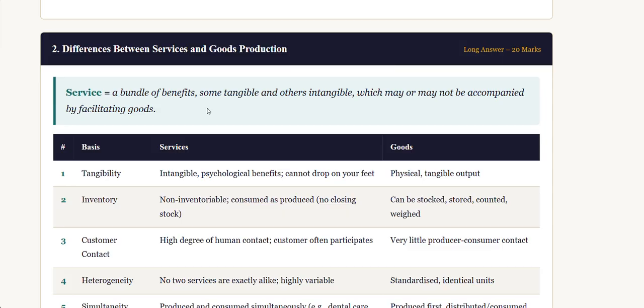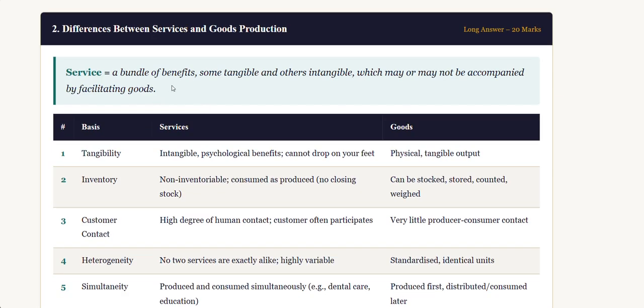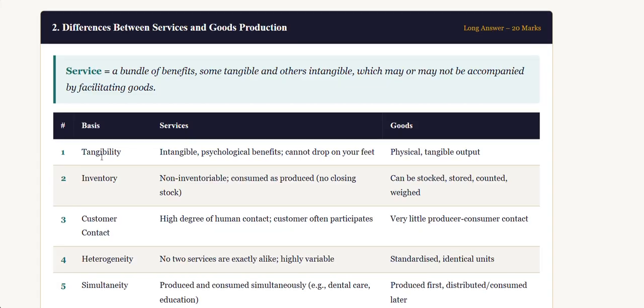The next important topic is the difference between services and goods production. A service is a bundle of benefits. Some might be tangible and others intangible. Tangible means we can touch it, intangible means we cannot touch it. It may or may not be accompanied by facilitating goods. So that is what a service is called.